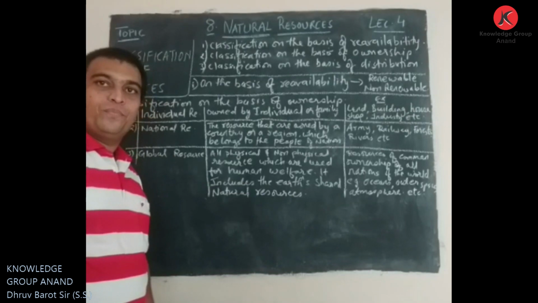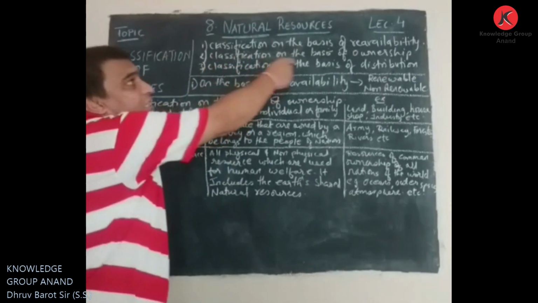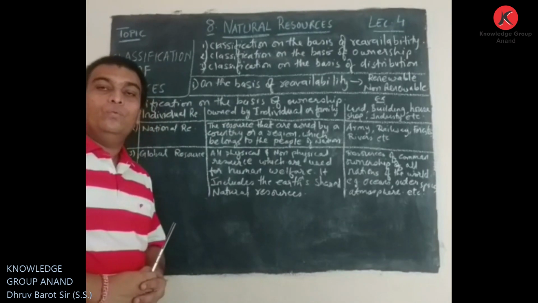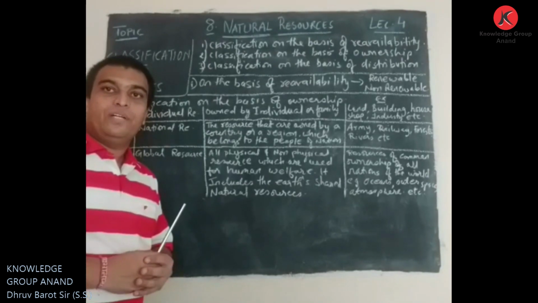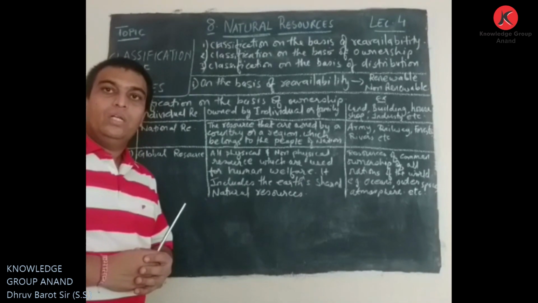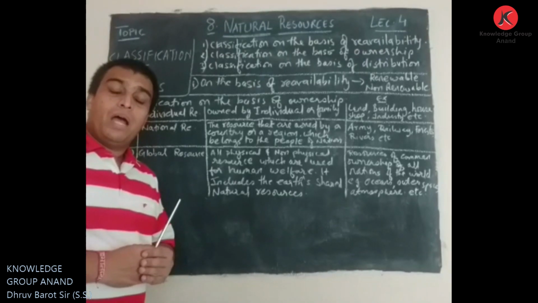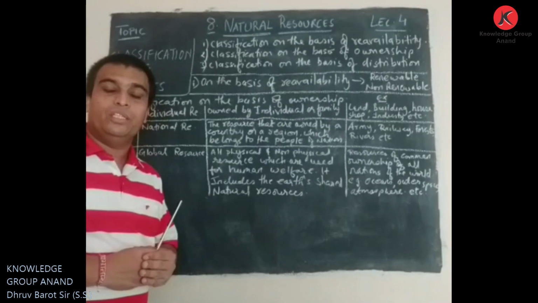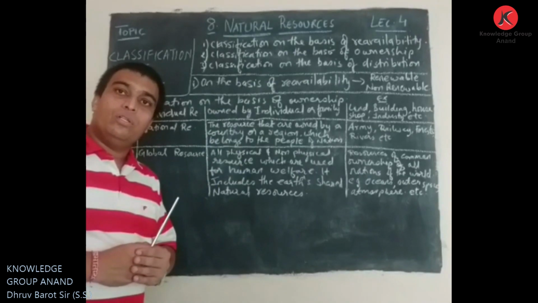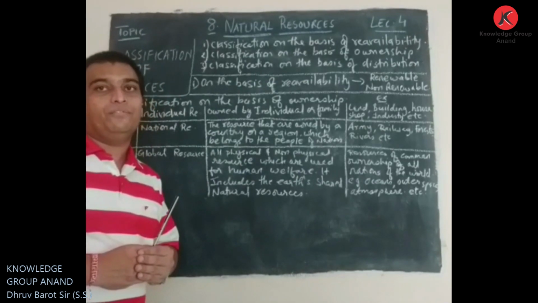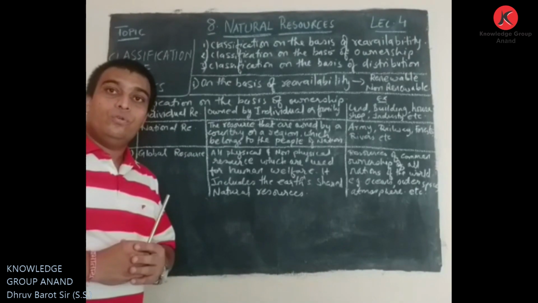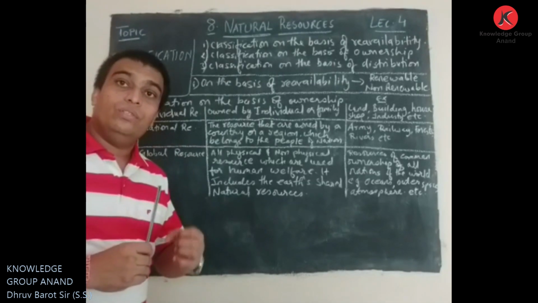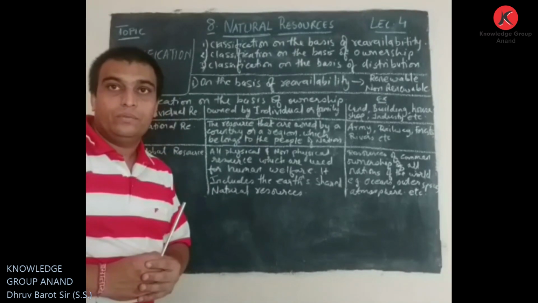Hello friends, today we are going to continue chapter number 8, Natural Resources, lecture 4. In the previous lecture, we discussed the different types of natural resources: biotic and abiotic resources, and renewable and non-renewable resources. We also discussed some examples of the different types of natural resources, and the uses of these resources, that is, how they are useful to us.